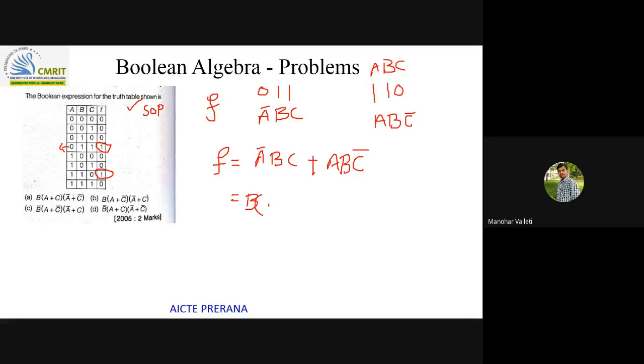I can take A bar C plus A C bar. Any option is matching. I can say this is B of A XOR C. Can anybody remember the POS form of A XOR C?